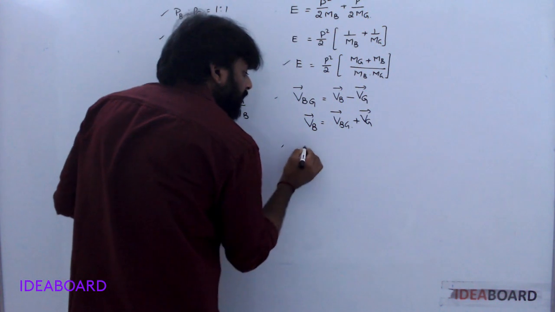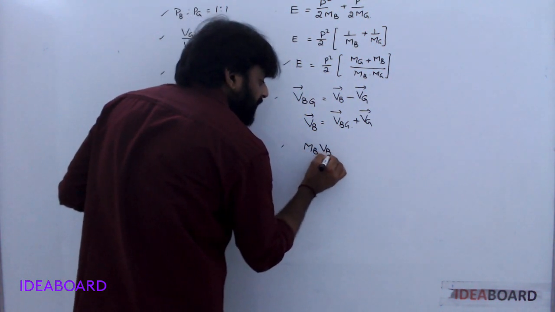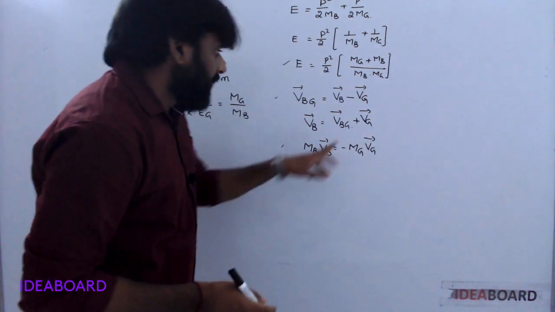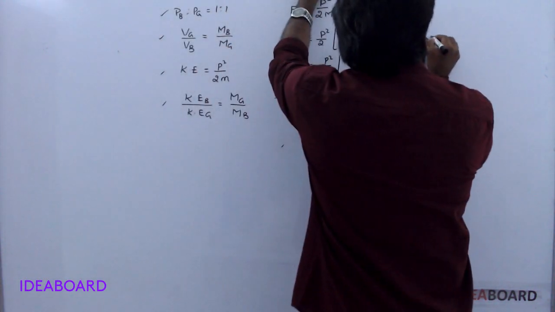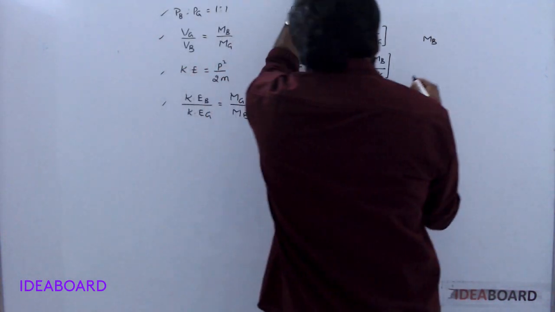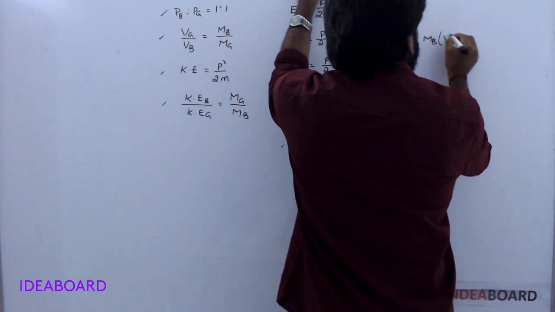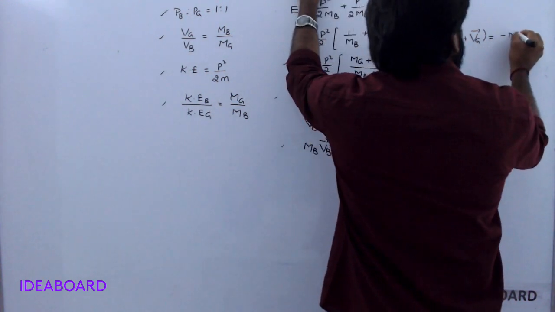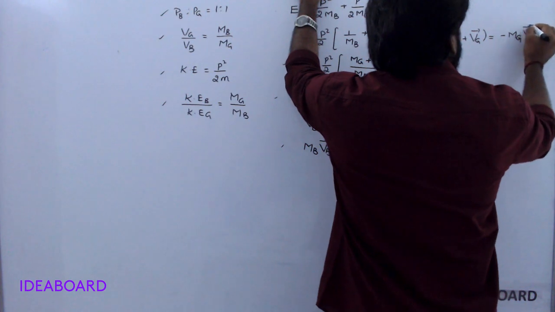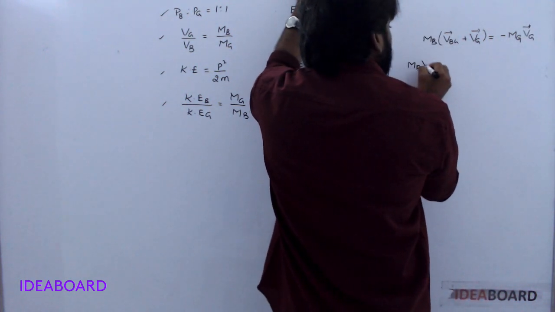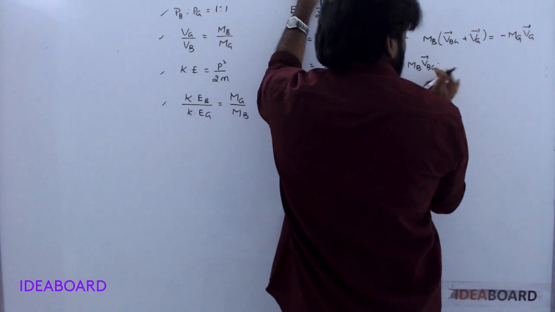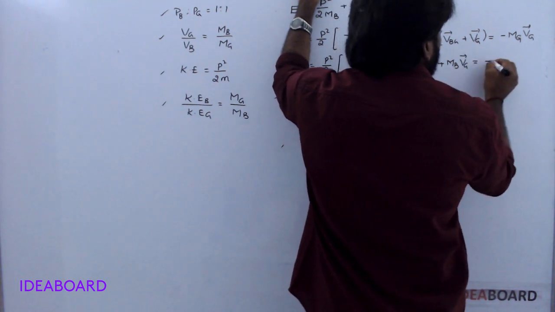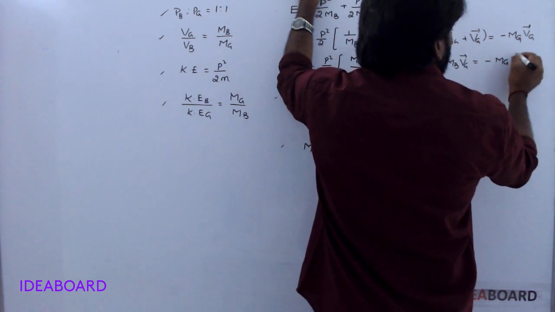Mass of the bullet times velocity of the bullet is equal to minus mass of the gun times velocity of the gun. Substituting here: mass of the bullet times (velocity of the bullet with respect to gun plus velocity of the gun) is equal to minus mass of the gun times velocity of the gun. Mass of the bullet times velocity of the bullet with respect to gun plus mass of the bullet times velocity of the gun, minus mass of the gun times velocity of the gun.